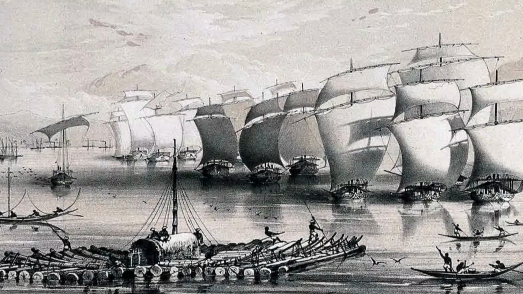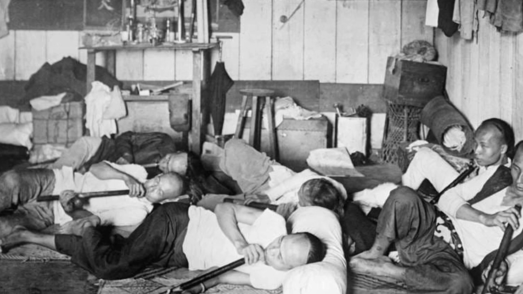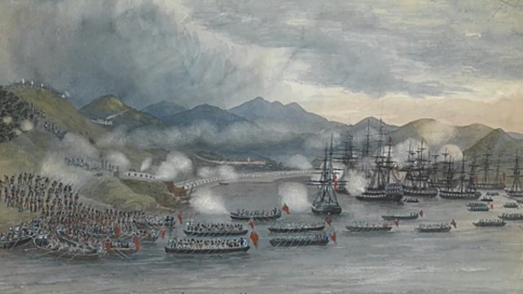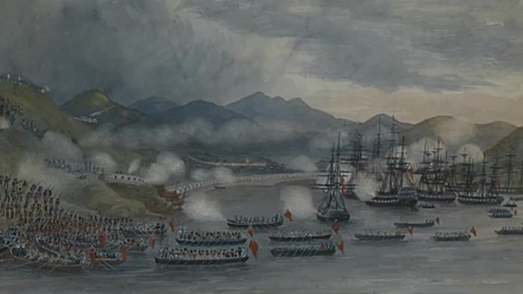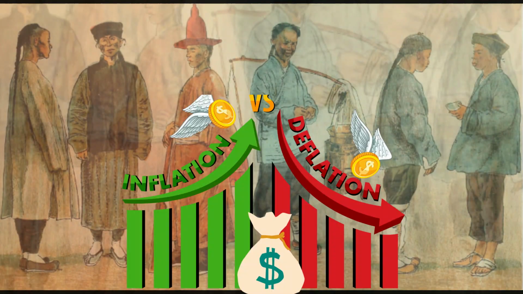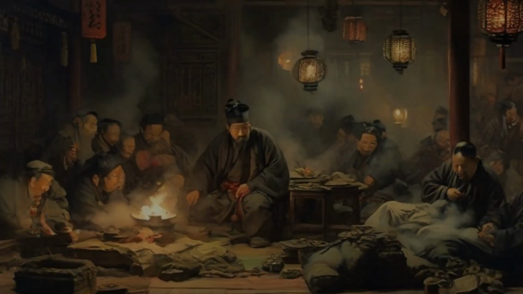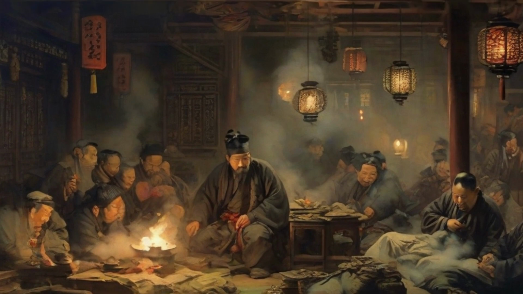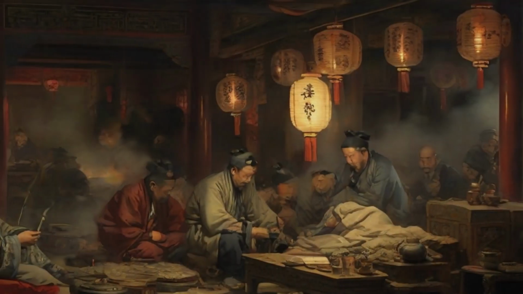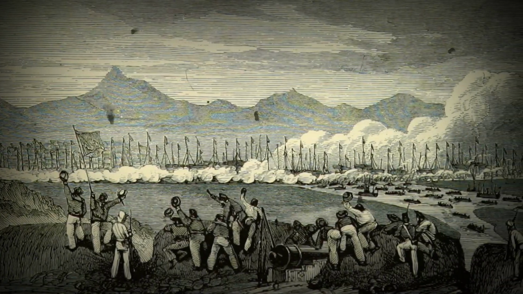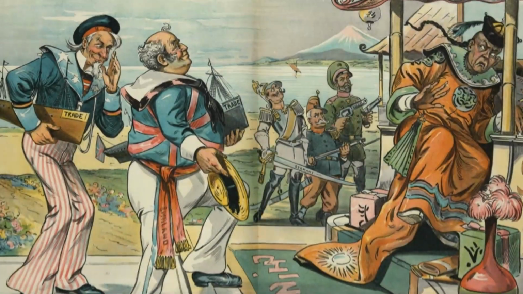The opium trade had a devastating impact on China, as millions of Chinese people became addicted to the drug. The opium addicts spent their money and silver on the drug, neglecting their families, businesses, and duties. The opium trade also drained a lot of silver from China, which was the main currency of the Qing economy. This caused inflation, deflation, and a shortage of money, which disrupted the trade, agriculture, and taxation systems. The opium trade also corrupted the Qing government, as many officials, generals, and nobles were either involved in the trade or addicted to the drug. The opium trade weakened the Qing economy, society, and government, and eroded the Qing's legitimacy and authority.